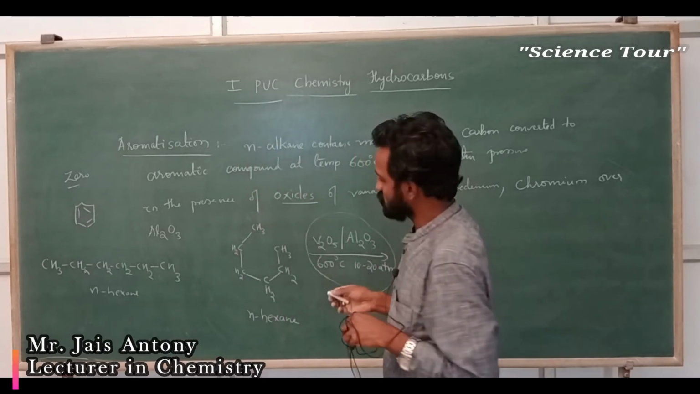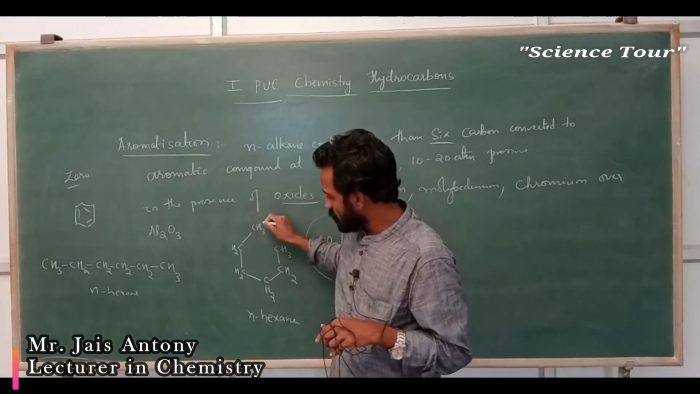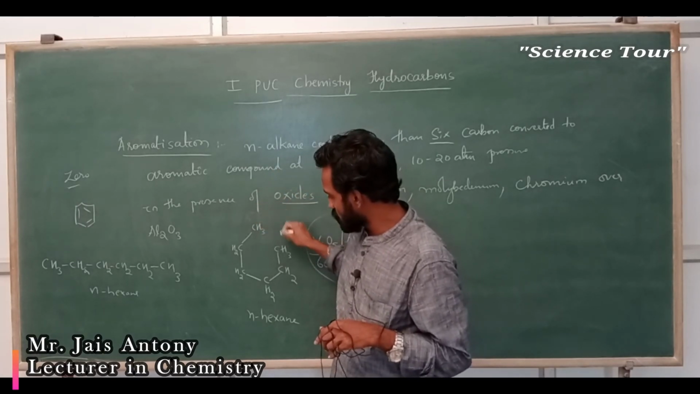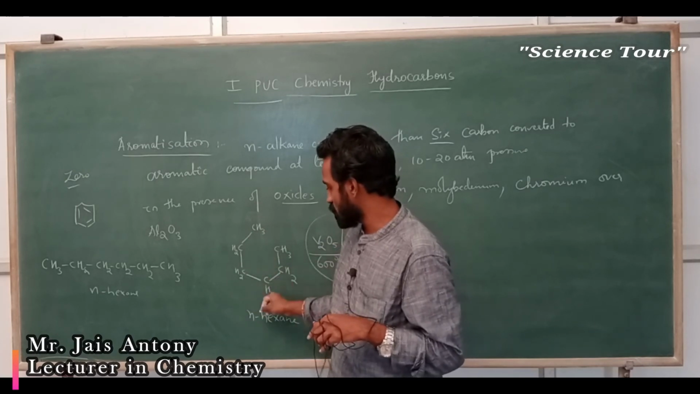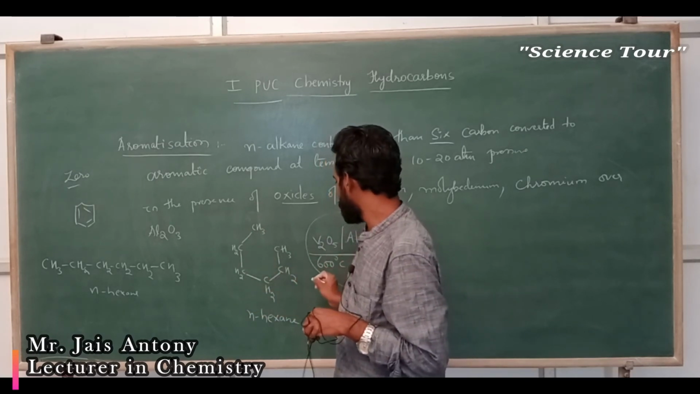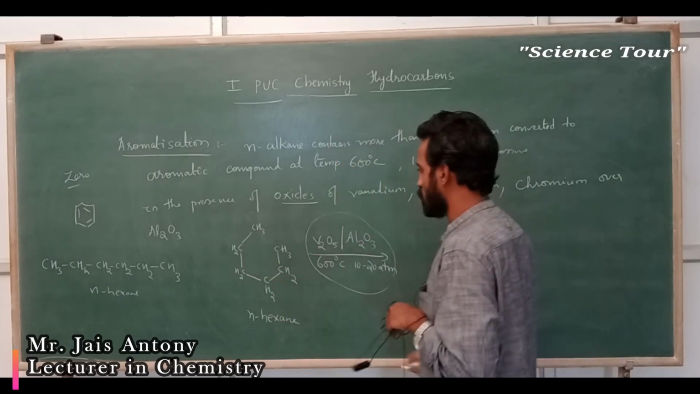Okay. And what happens is, one hydrogen will be removed. This hydrogen will be removed. From here two hydrogens, from here two hydrogens are removed. Here one hydrogen is removed, here one hydrogen is removed, here one hydrogen is removed. And here you will get alternate double and single bonds.